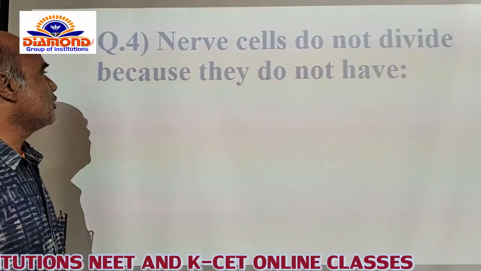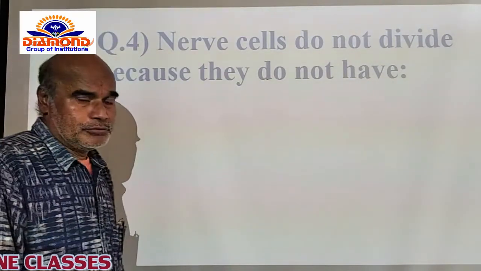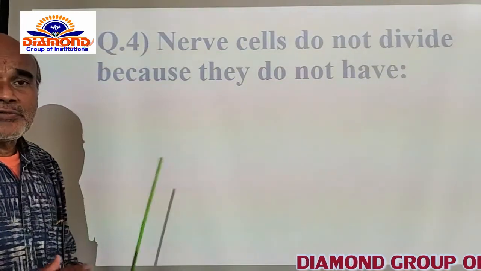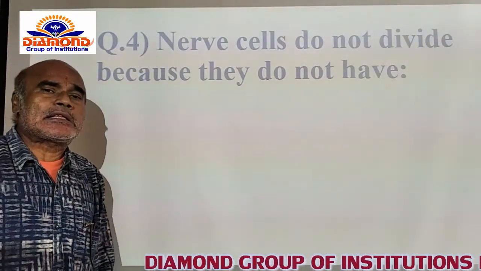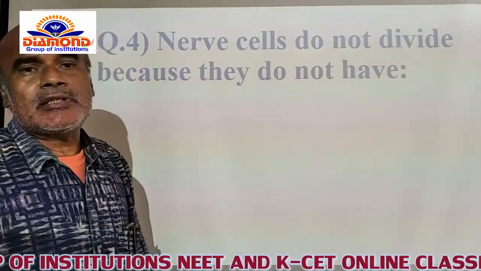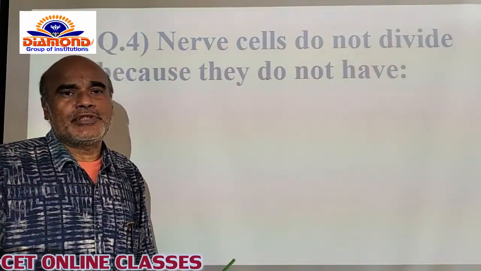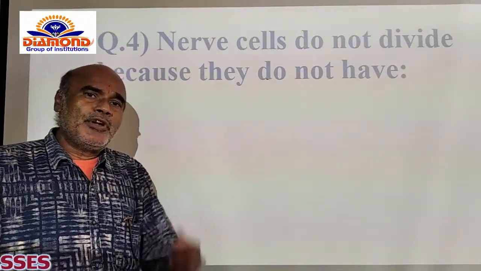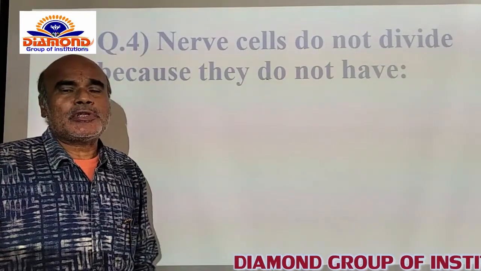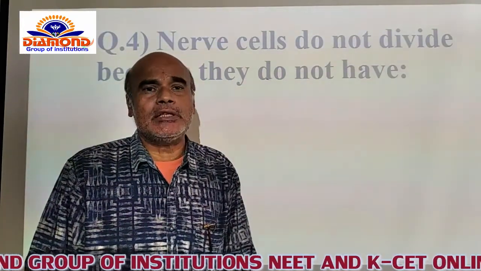Now you go for another question. Nerve cells do not divide because they do not have a basic character. Whatever nerve cells are present at the time of birth, till death, the nerve cells never increase in number, because they are not supposed to undergo any kind of division, either mitotic or meiotic, due to the absence of the centrosome. Due to the absence of the centrosome, the nerve cells do not divide to increase in number.